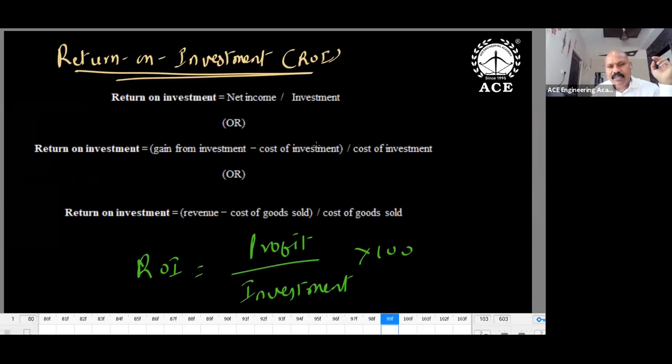How to get net income? Gain from investment minus cost of investment. If you take this, then you get net income and net revenue divided by cost of investment. Revenue minus cost of goods sold divided by cost of goods sold. And another formula: ROI is equal to profit by investment into 100, profit after tax divided by investment into 100. So this is the general formula. Simply remember profit divided by investment.